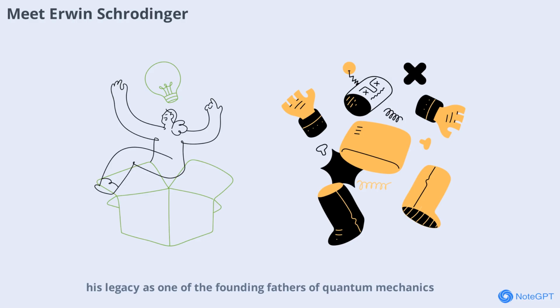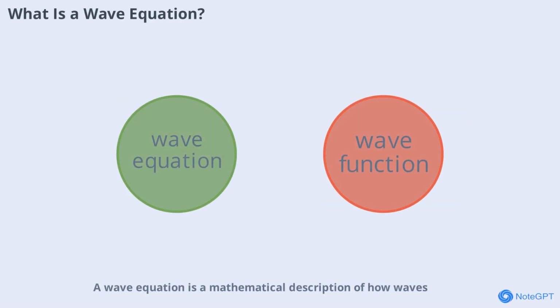of quantum mechanics. A wave equation is a mathematical description of how waves, such as sound or light, propagate through space and time. In classical physics, wave equations describe things like water waves or vibrations on a string. Schrödinger's insight was to apply the concept of waves to particles. He proposed that particles like electrons could be described by wave functions, which encode the probability of finding a particle in a particular location. This was a radical departure from the idea of particles as tiny, solid objects.